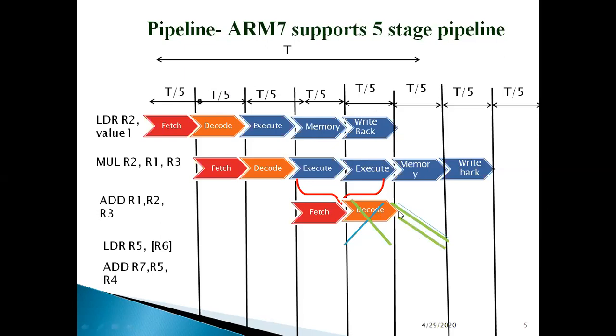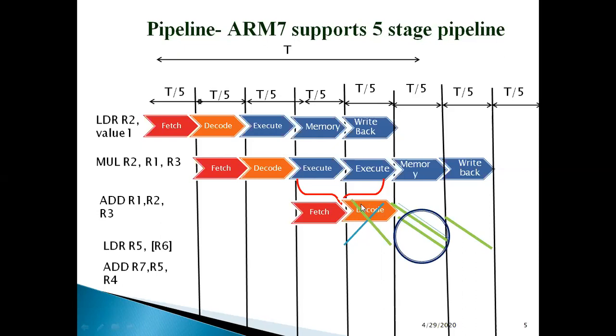What is the problem posed by this? The problem is I cannot carry out the decode stage of my next instruction. As a result, my pipeline has to be stalled. This occurrence of an event which is going to hinder or stop, or create some problem in the smooth implementation of a pipeline, that is an interruption.